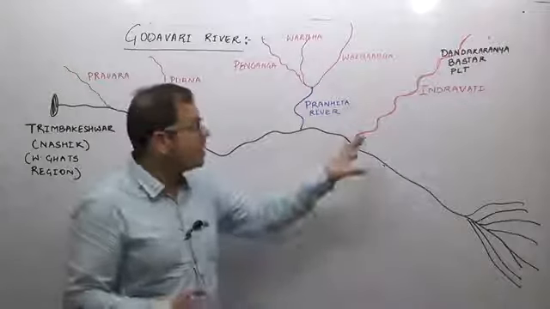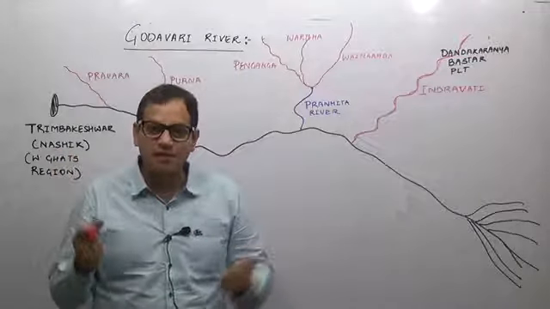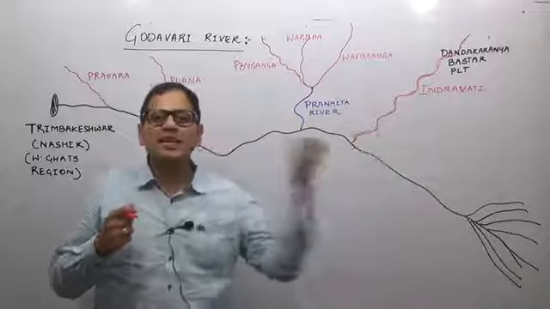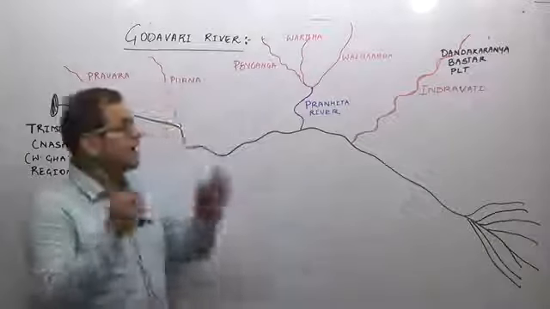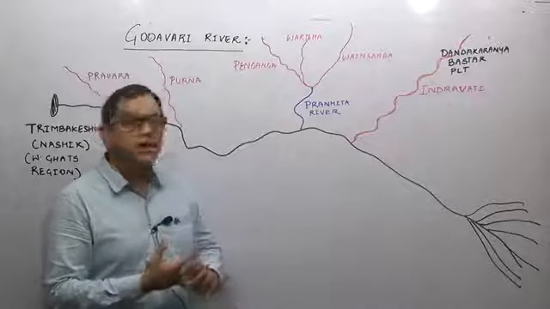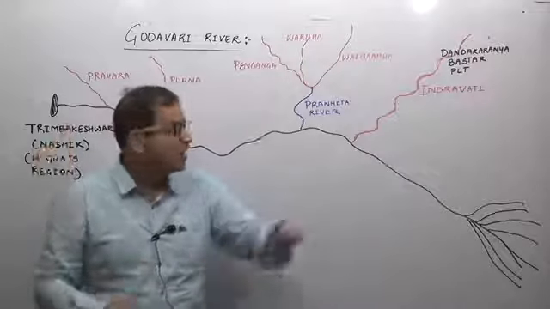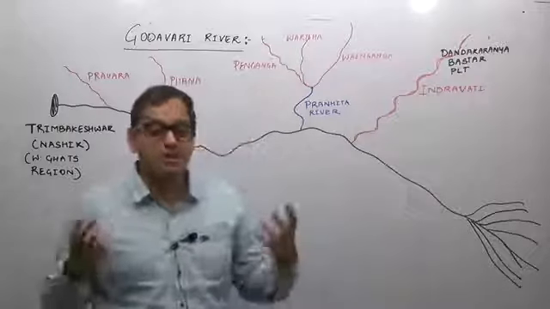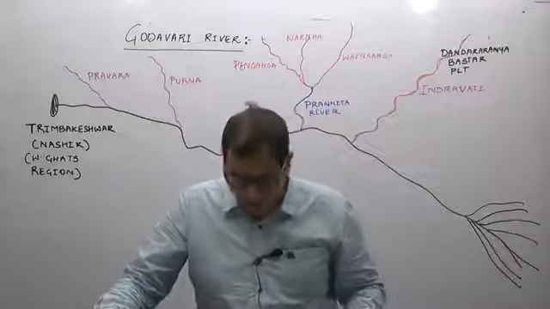This belt, the Bastar Plateau region, is one of the core lands of the Naxalite infected belt in India. There is a problem of Naxalism, and therefore the plateau is Bastar Plateau, state Chhattisgarh, and therefore the question generally comes, which river flows through? They won't ask you Naxalite prone region. They will ask you which river flows through the Bastar Plateau region. It is the river Indravati.